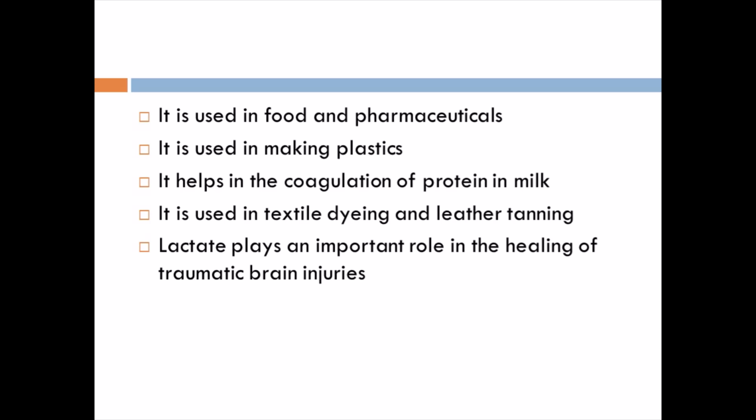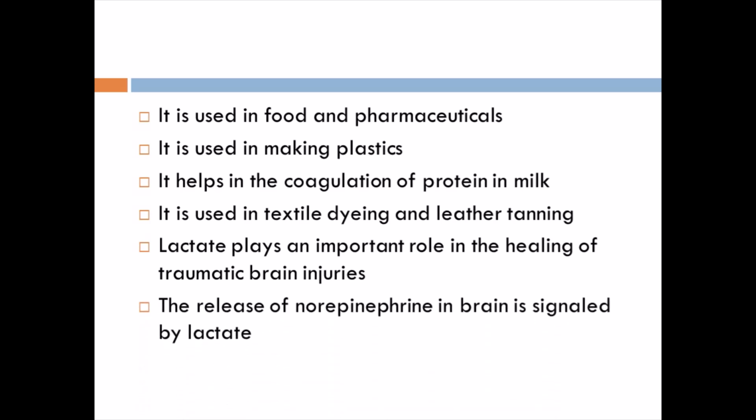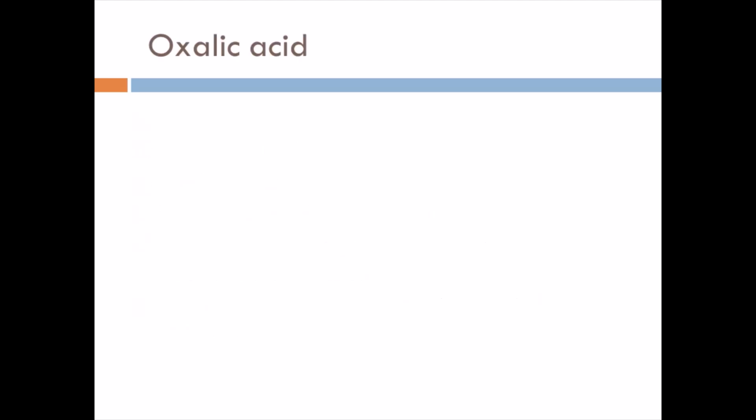At that time this lactate will be used, okay, for surgeries. Then the release of norepinephrine in the brain is signaled by lactate. So why are they using it? Because it works by the mechanism of releasing norepinephrine in the brain. Okay, so signaling pathways will be activated by its use.